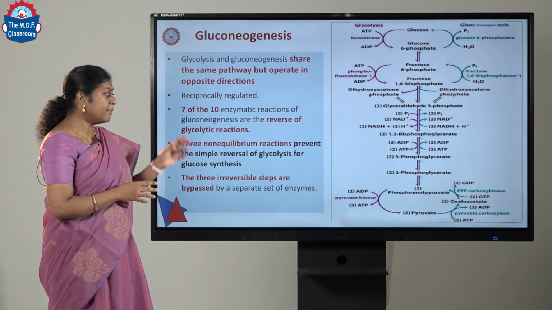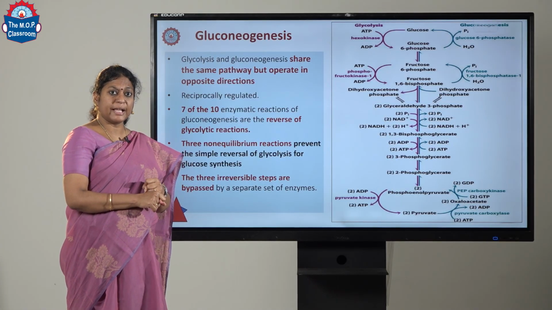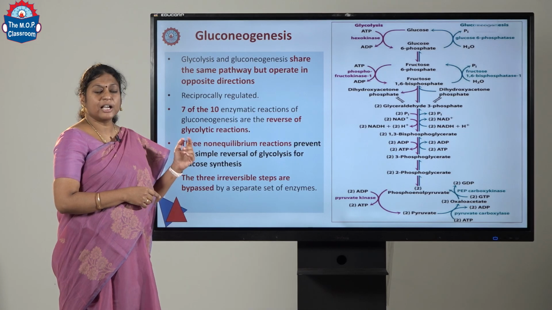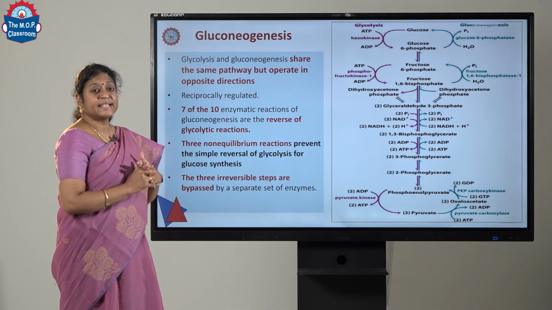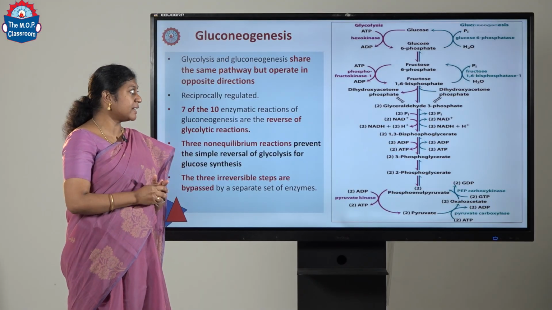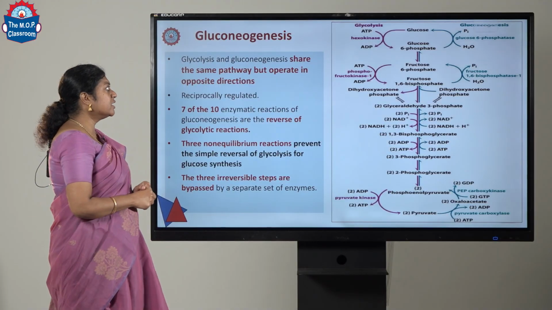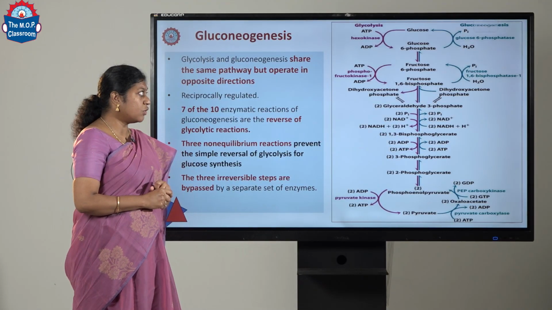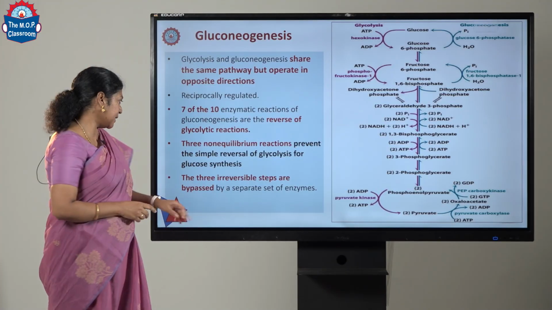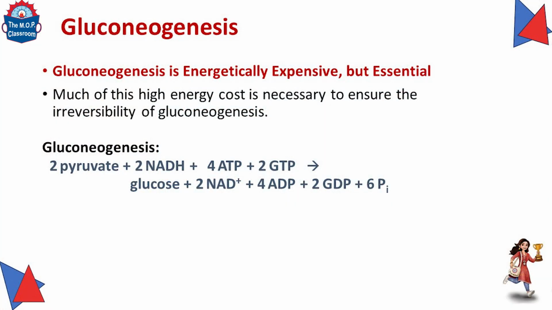So, to have a short recap, the first step is pyruvate to phosphoenolpyruvate. Two enzymes are involved, pyruvate carboxylase and phosphoenolpyruvate carboxykinase. The second enzyme is fructose 1,6-bisphosphatase, converting fructose 1,6-bisphosphate to fructose 6-phosphate, and the third reaction is glucose 6-phosphate getting converted to glucose by the action of the enzyme glucose 6-phosphatase. When we talk about gluconeogenesis, it is a very expensive process, but it is essential. The high energy cost invested in gluconeogenesis is to ensure the process is irreversible and also to ensure the supply of glucose, which is very, very important.